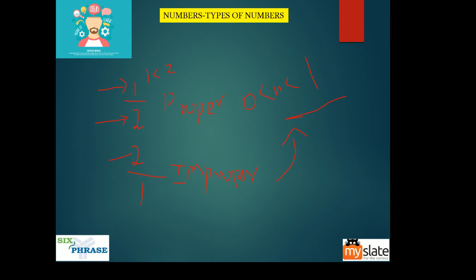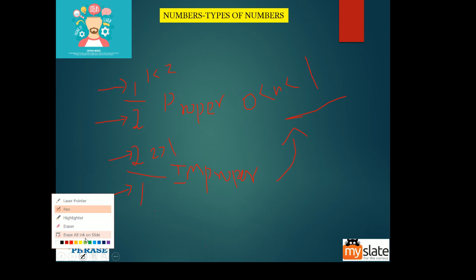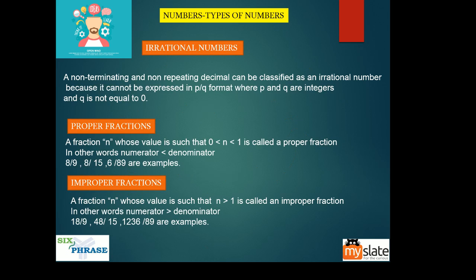But here, the numerator is greater than the denominator. So in an improper fraction, the numerator is greater than the denominator. That's about it, guys. You just have to know proper and improper fractions, and you can go through these examples.